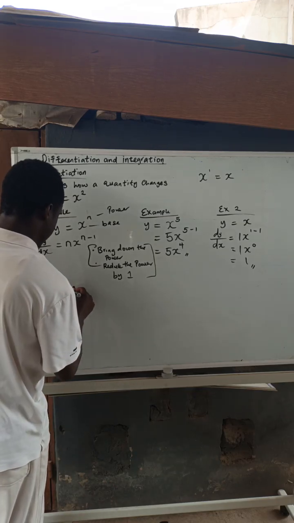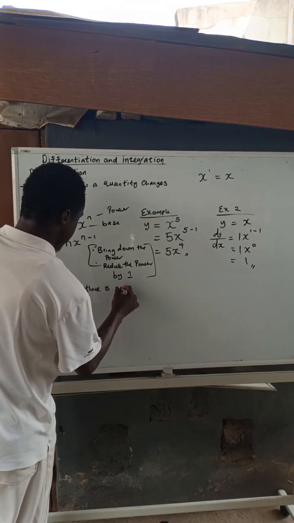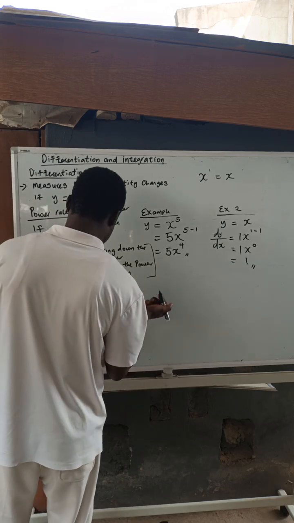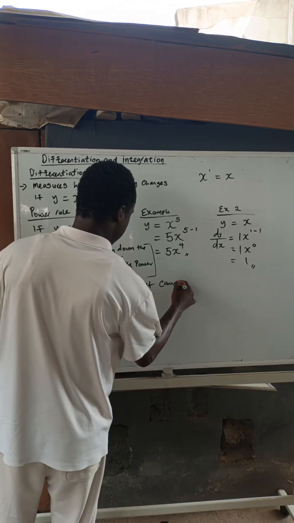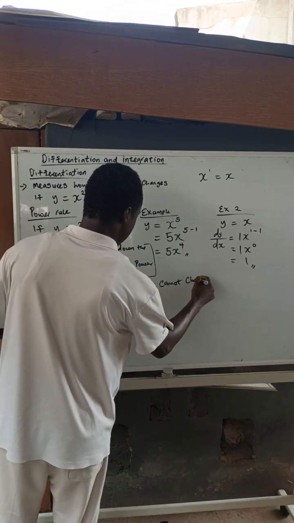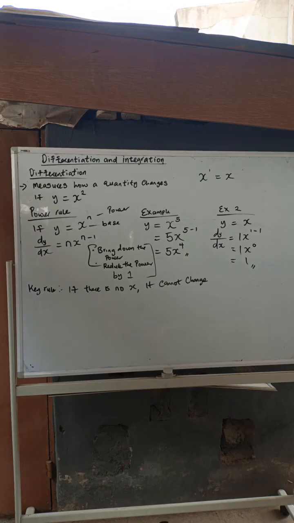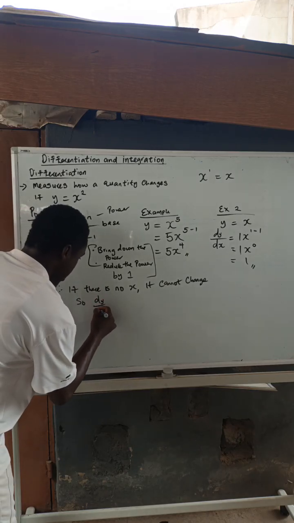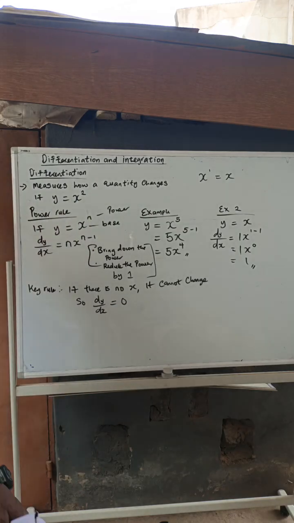If there is no x, it cannot change. So dy dx is equal to 0. When there's no x, it means our dy dx is equal to 0.